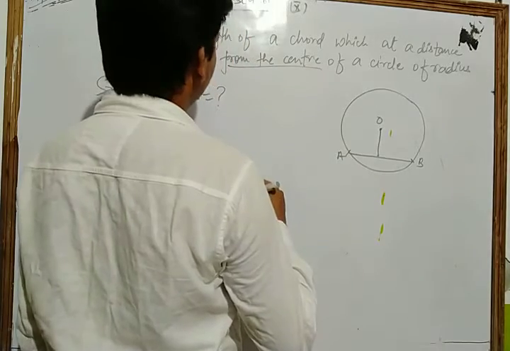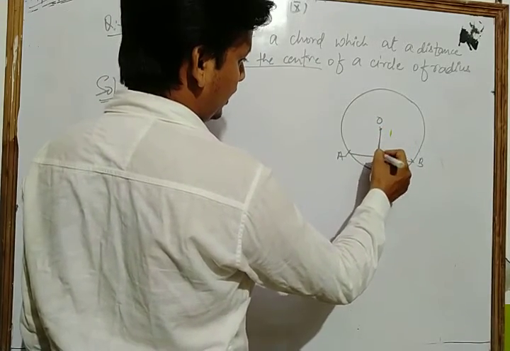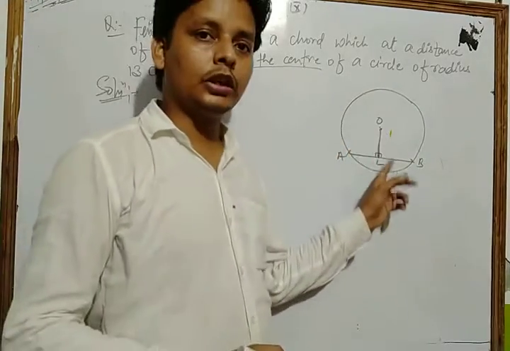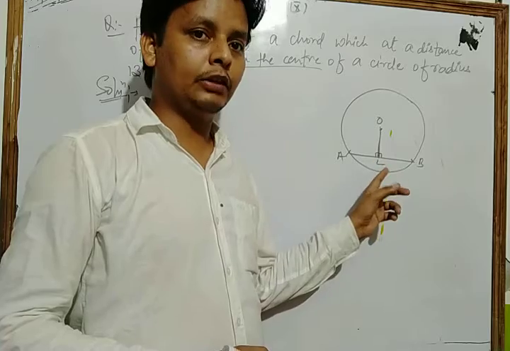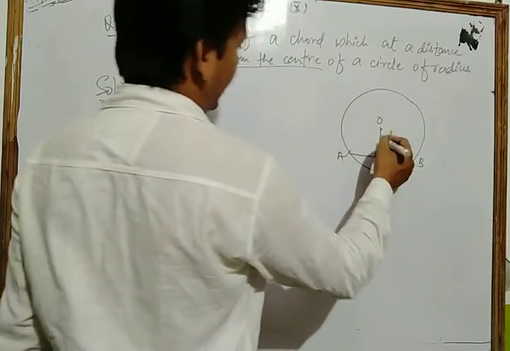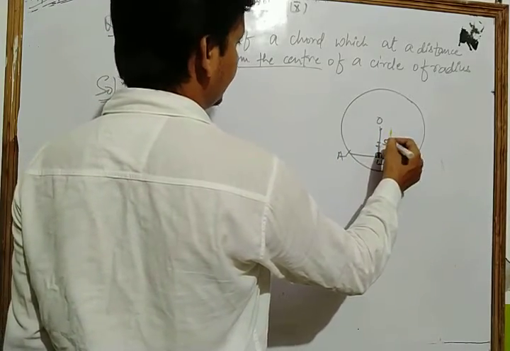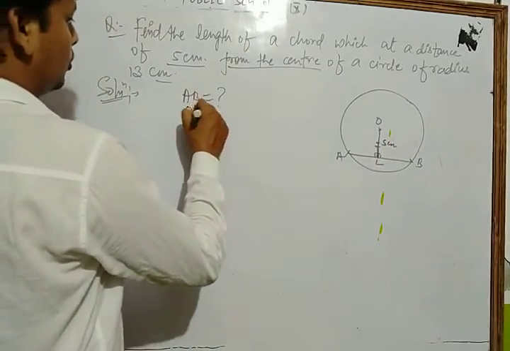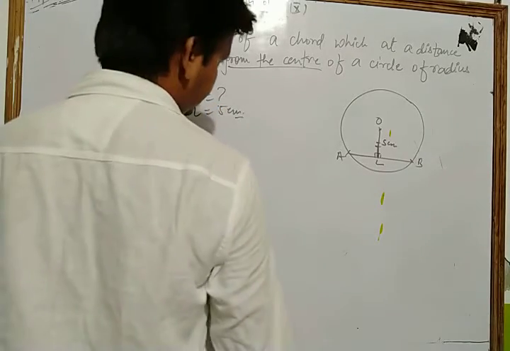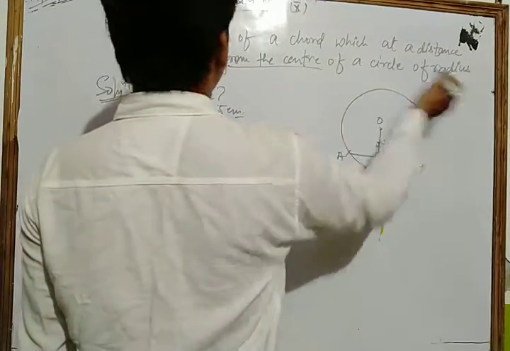This distance we draw as OL, and we know that the distance from the center to the chord is the perpendicular, so the angle is 90 degrees. From the figure, OL is 5 centimeter and the radius is 13 centimeter.